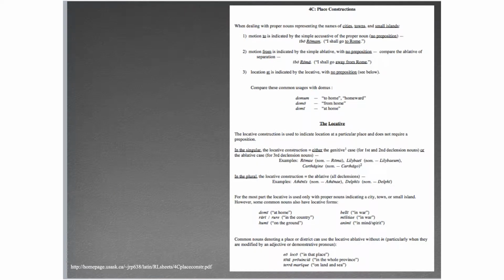All right, now, the previous slide dealt with place to which and place from which use the ablative with no preposition for cities, towns, and small islands. For place where, which is essentially in or at, something like that, they will actually use this category, cities, towns, and small islands, a new case called the locative. All right, so the locative is, as I said, sort of a separate case, but it uses endings that we're familiar with. All right, so for first and second declension singular nouns, the locative equals the genitive.